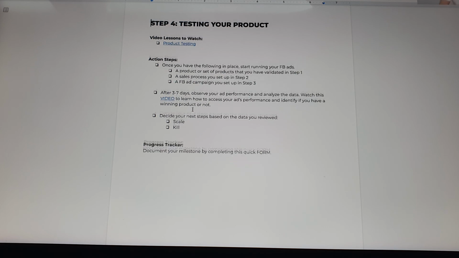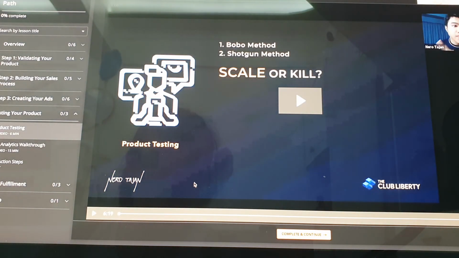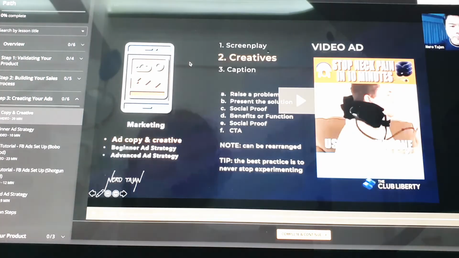Now if you notice, may mga links in this PDF. Okay? So when you click on that link, you will be redirected sa DGM training. Okay? And ito, mare-redirect ka sa specific na mismong video. So hindi mo kailangan hanapin because you'll be redirected in that specific video agad. Okay? So again, sample natin. For example, ad copy creative, click on that, you'll be redirected directly straight to the video. Okay? Para hindi ka malito.